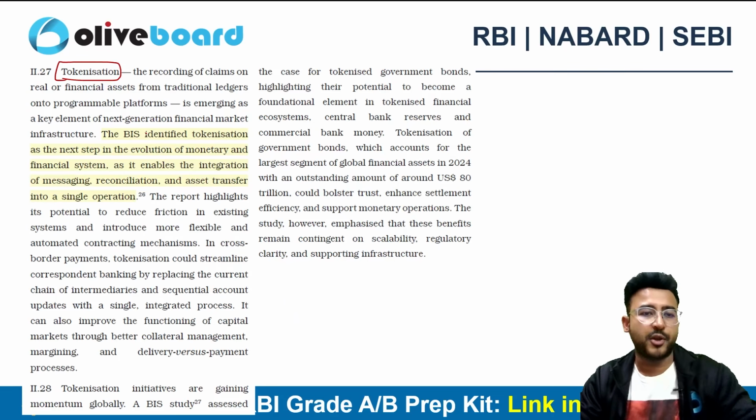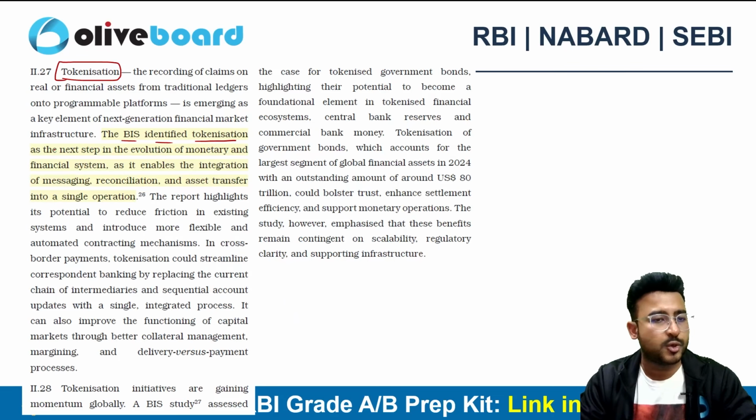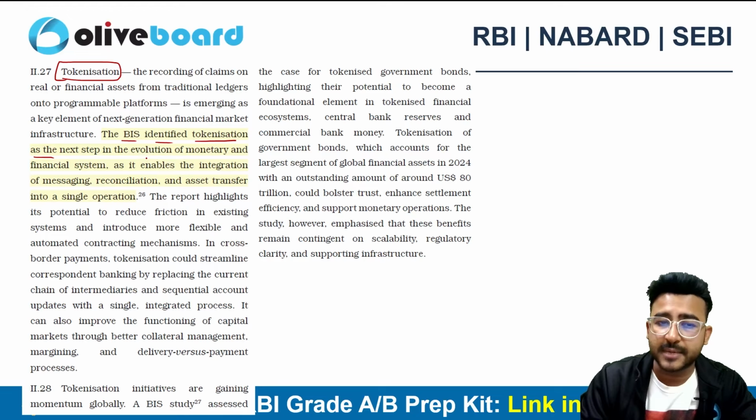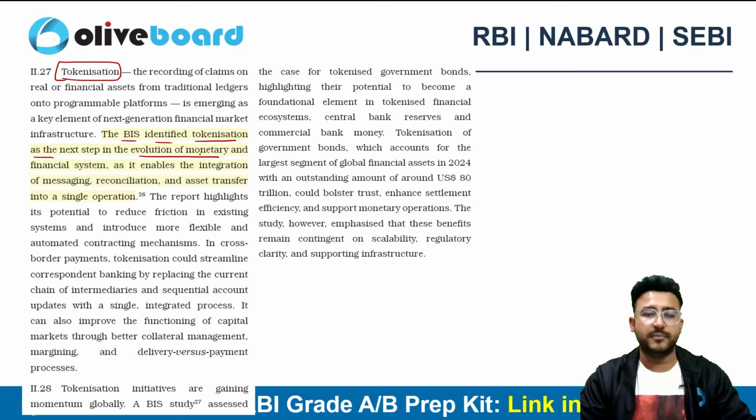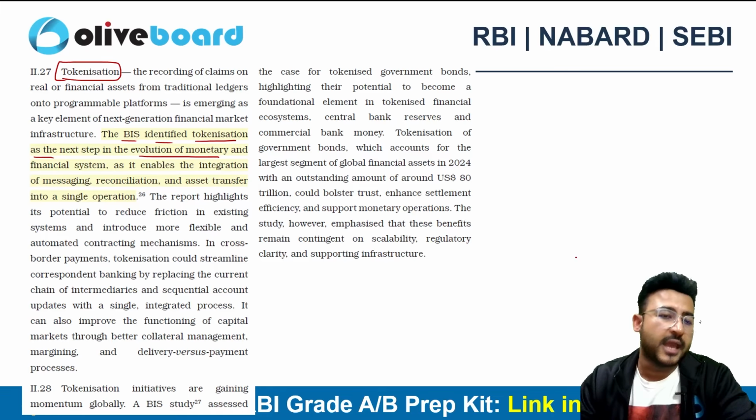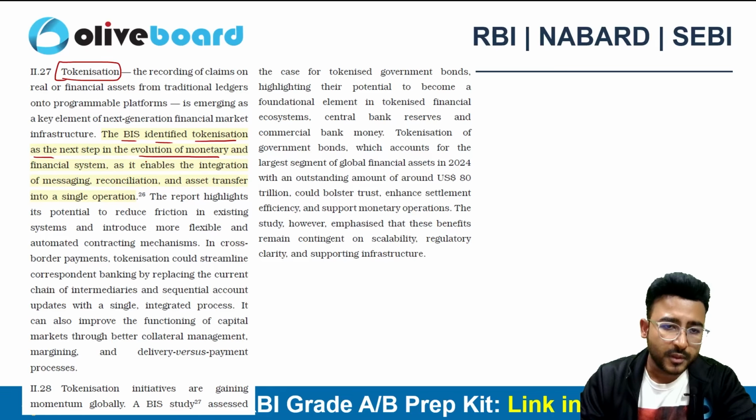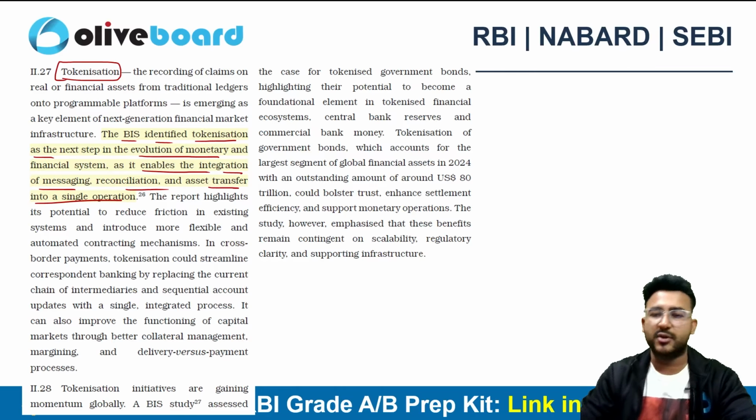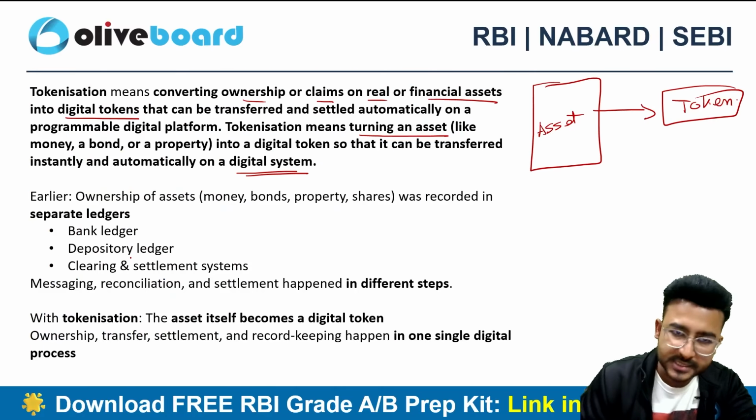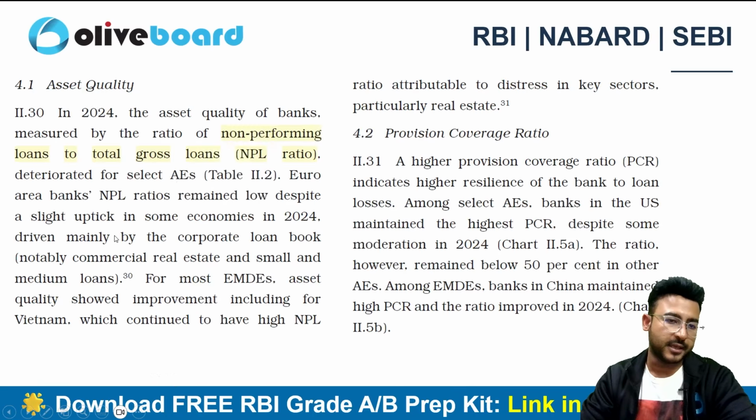So again, this is important, and BIS has also identified tokenization as the next step in the evolution of the monetary and financial system, right? This is going to change the future, I will say, of how we make transactions and how we deal with assets. That BIS is also accepting here, right?